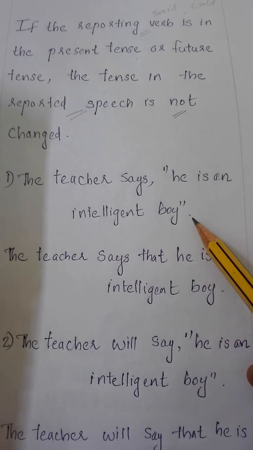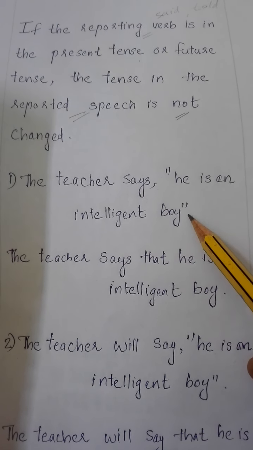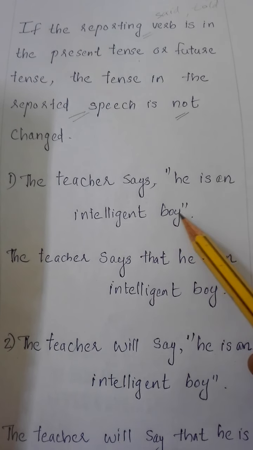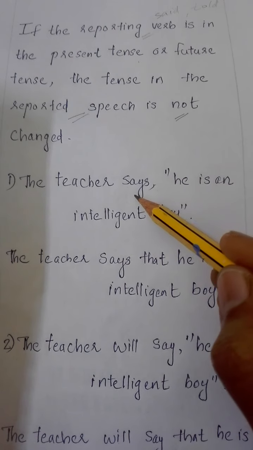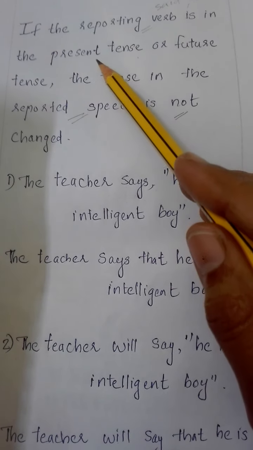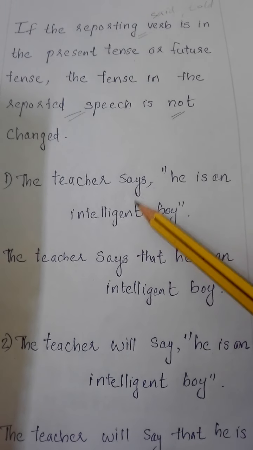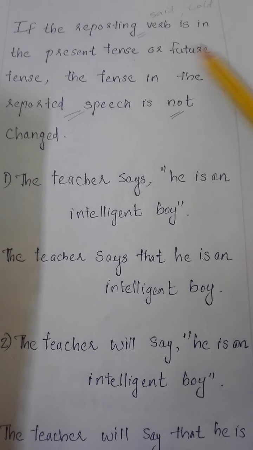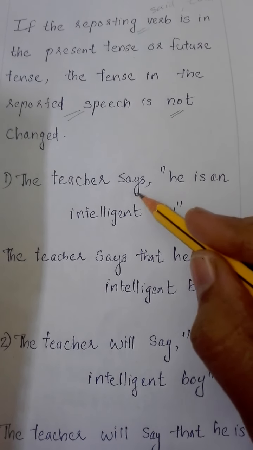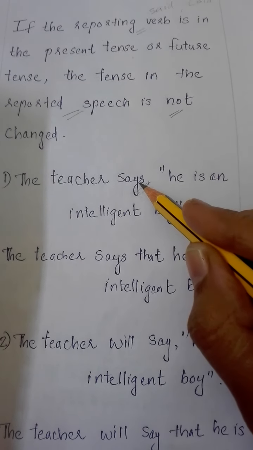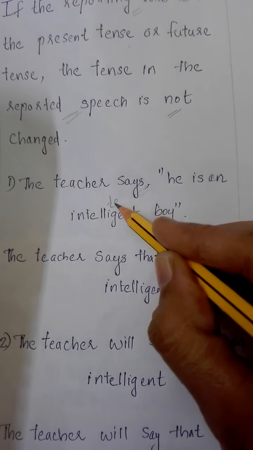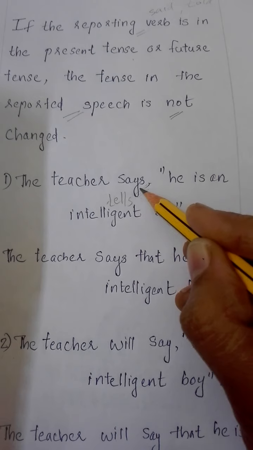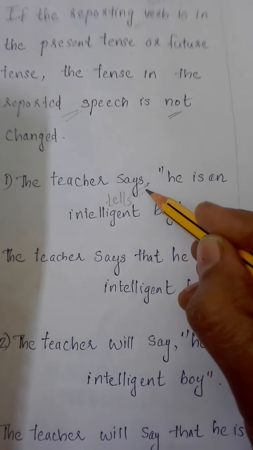"He is an intelligent boy." So here we have inverted commas. This sentence we have to report. The teacher says. So I told you, if the reporting verb is in the present tense or future tense, here it is in the present tense. So this is the reporting verb here, says. Otherwise we can use tells here. So this is the S form of the verb, right?